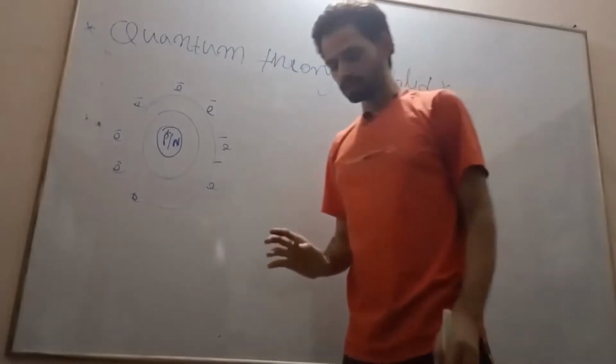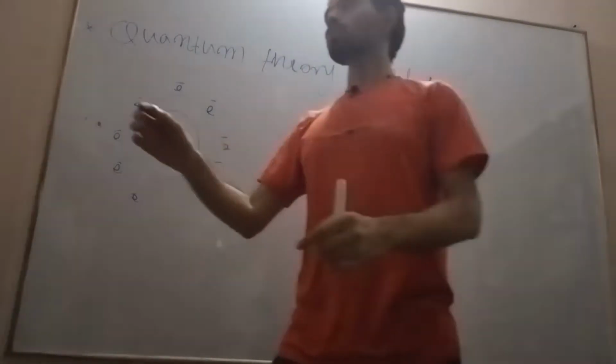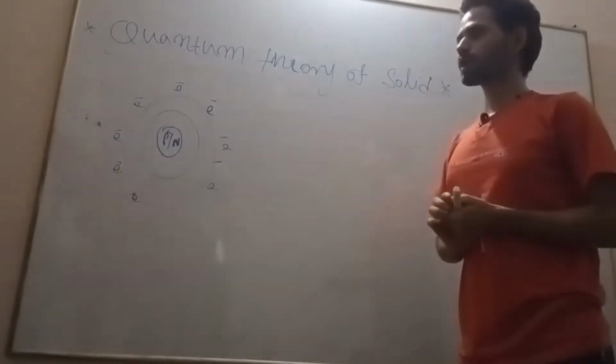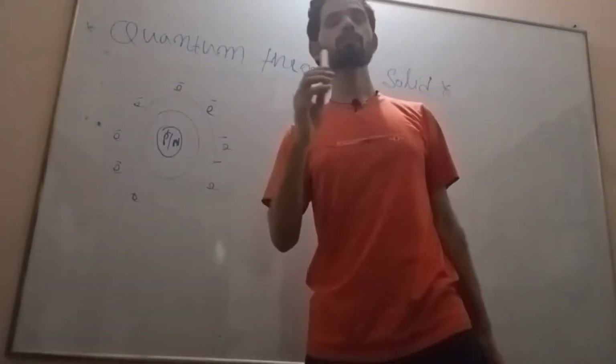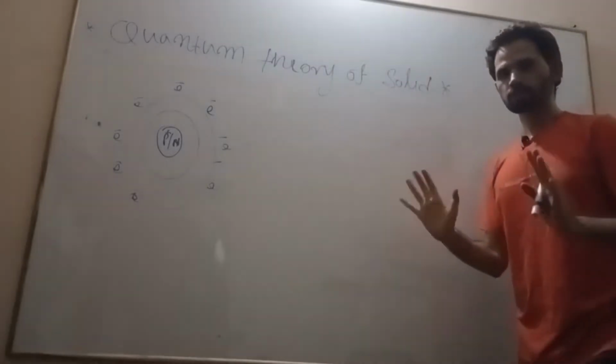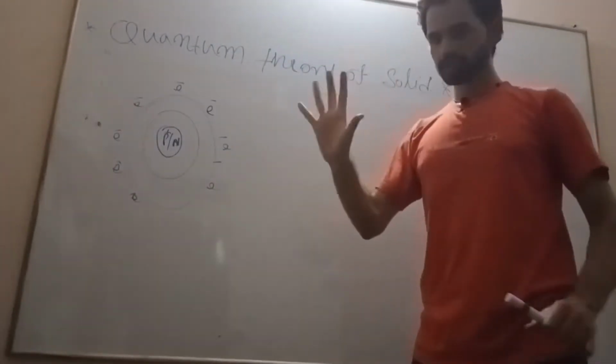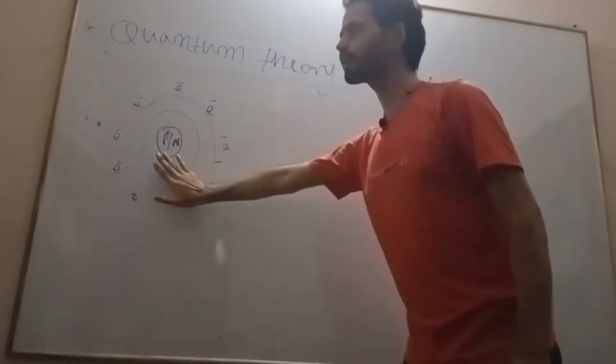As we know, first we will see the motion of large objects at the classical level, then we will come to the quantum level.